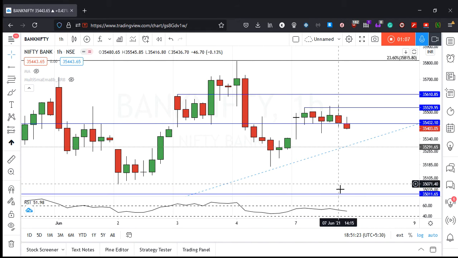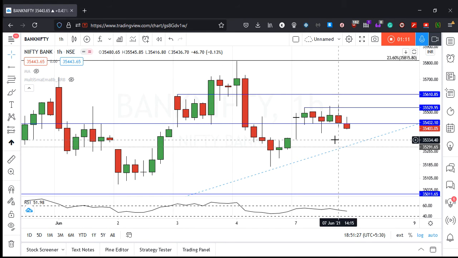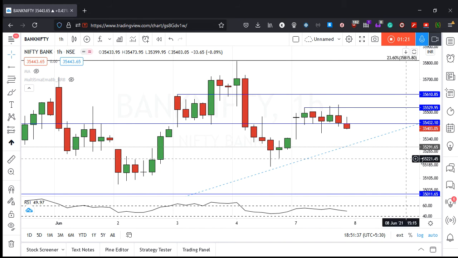That has been broken, but I think 400 psych being held is good enough. और शायद एक और ये जो गैप है वो एक और शायद एक बार फिल करने की ट्राई कर सकता है. आज का ओपन में थोड़ा ट्राई किया, but if that was not sufficient for the markets, then we might see it happening again.